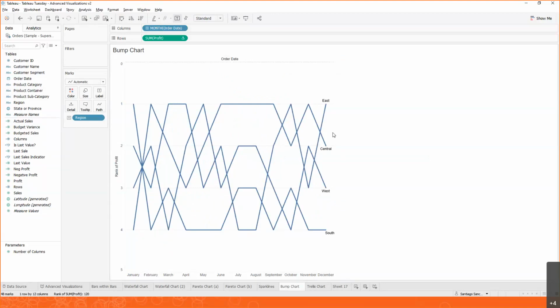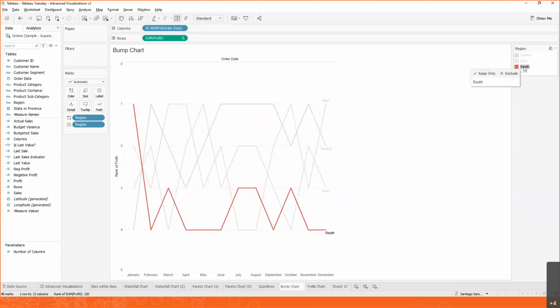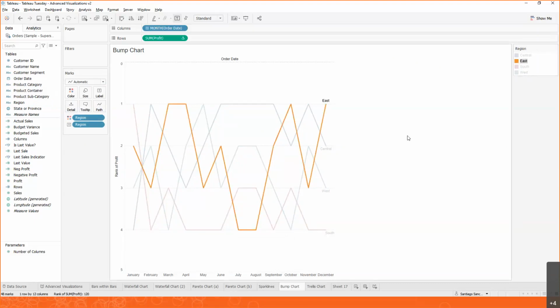One thing we may want to do here, just to make it even more obvious, is add region into color. And now you can see that the South region, although it started first, struggled the rest of the year. It didn't do quite well. On the other hand, maybe the East region started okay, but it closed really strong.